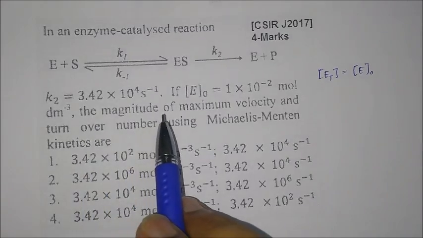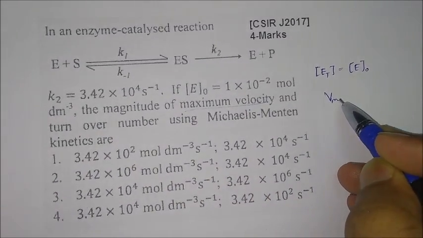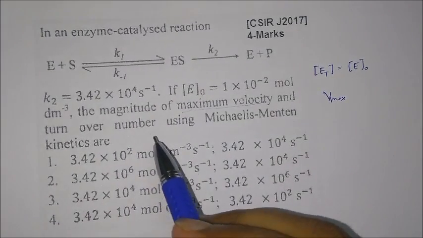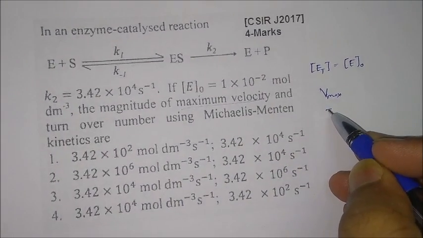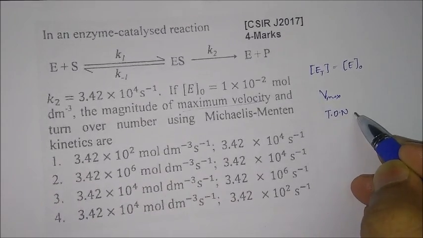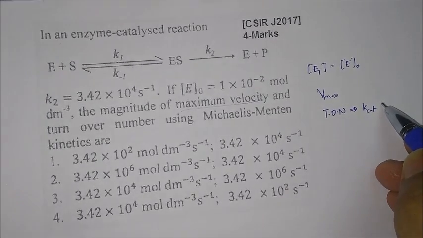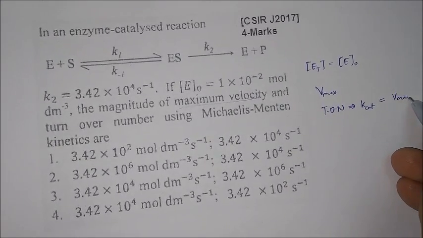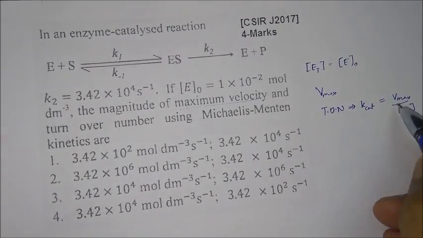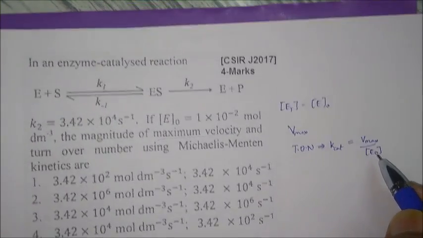You have to find out the maximum velocity, that is V max, and the turnover number. So the turnover number for the Michaelis Menten equation, also called K catalyst, is equal to V max divided by E naught. So this is the turnover number. If you find out V max, then you will be able to find out the turnover number.